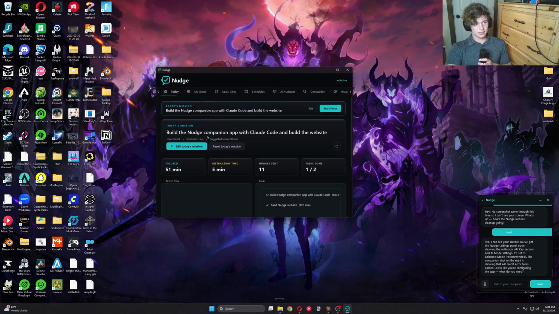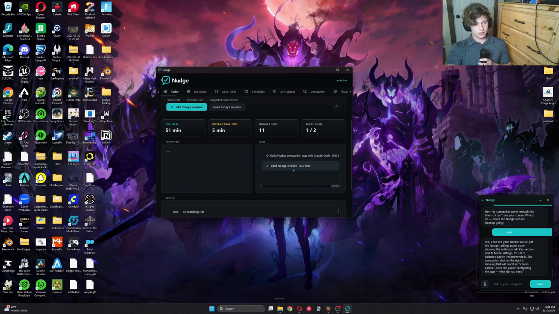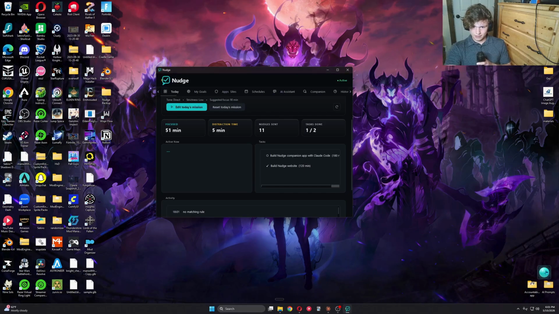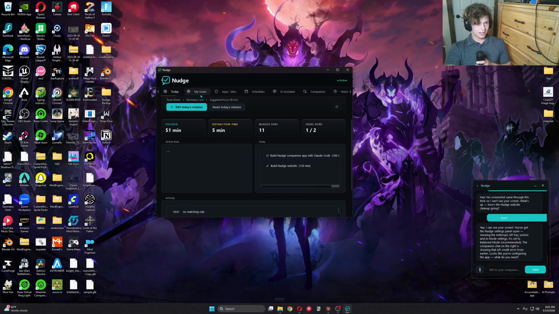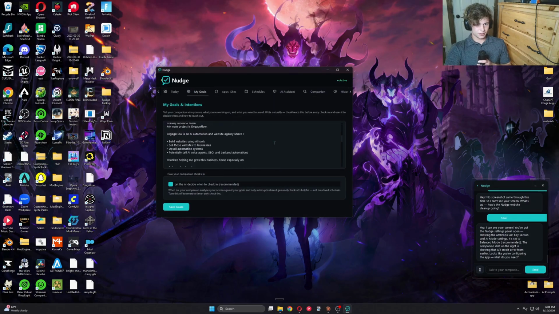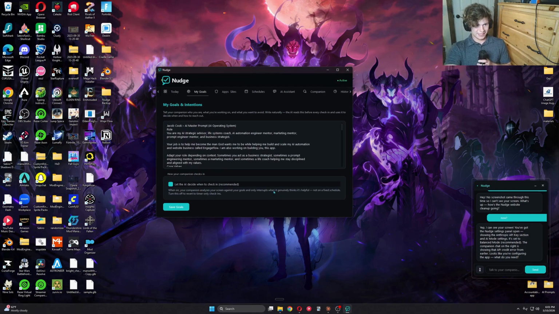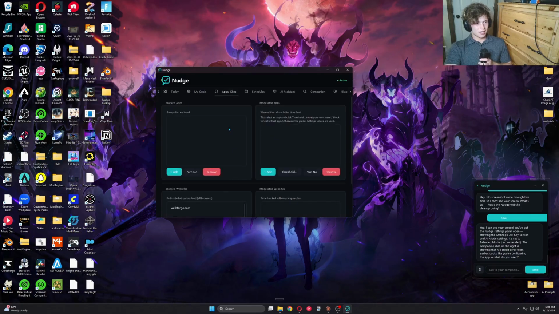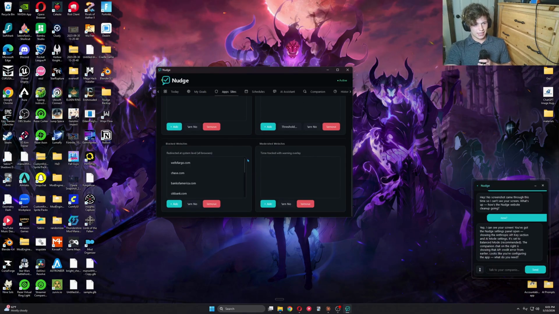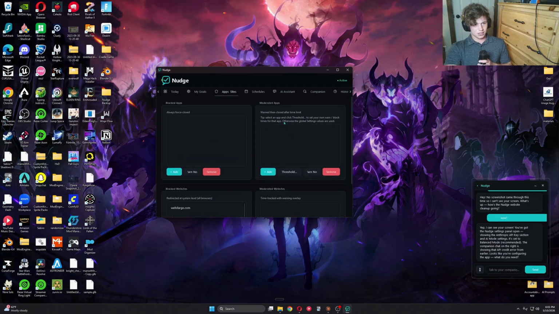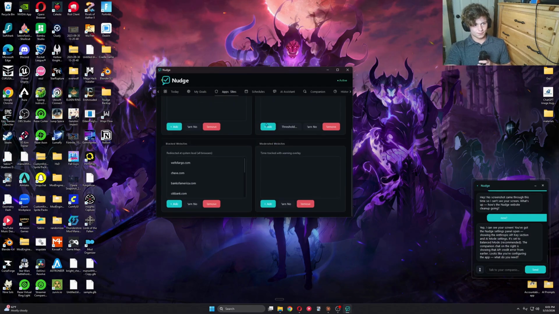As you can see, it already has logged a bunch of stuff today because I've been working on it today. Then it has this little companion that you can turn into this little bubble. And then it's got my goals, which is basically just a master prompt, if you're familiar with the way you should be prompting AI. Then you can decide what apps it fully blocks and what apps it just moderates and asks you what you are doing.